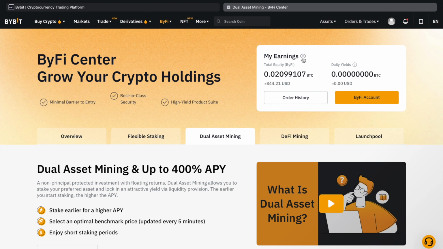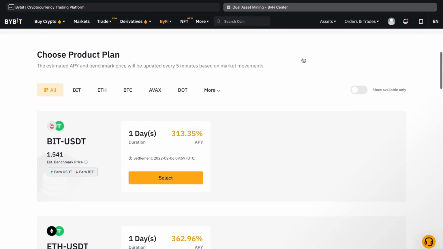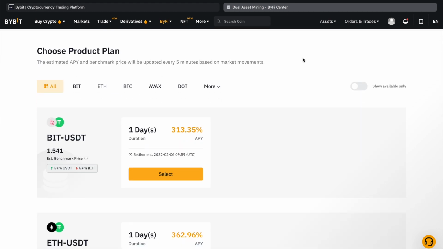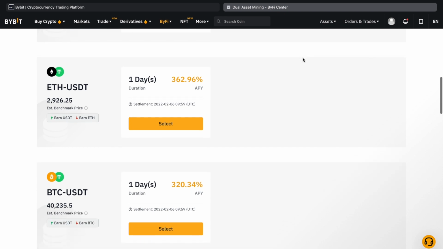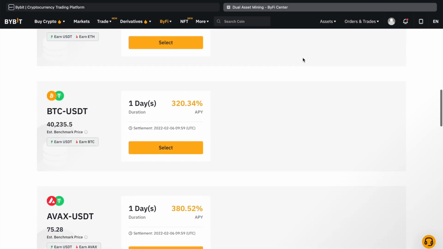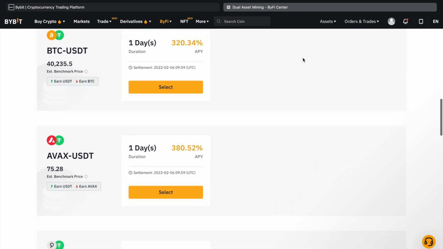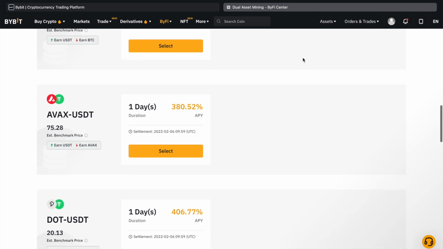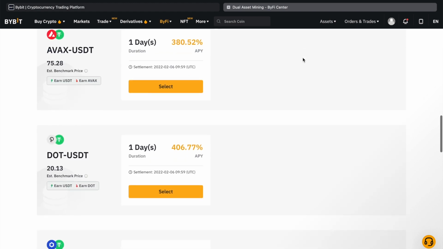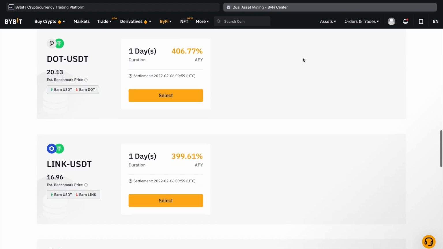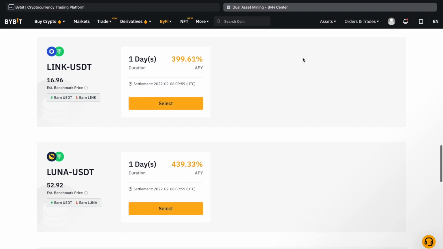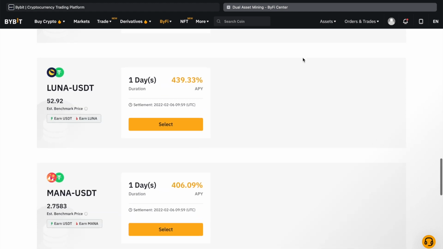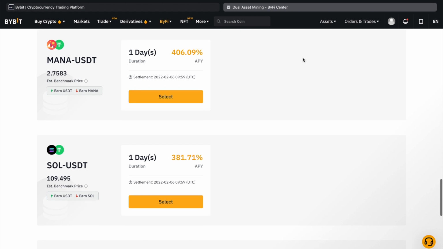As you can see here, Bybit is offering up to 400% APY for allocating your funds to dual asset mining. I like that the duration to lock the funds is just 1 day, and from the pairs I can see on my screen now, the annual percentage yield, APY, is well above 300% and on some pairs even more than 400%. Based on my experience, such high return is difficult to achieve even with some very robust trading bots, and naturally, I am very interested in giving this a try.